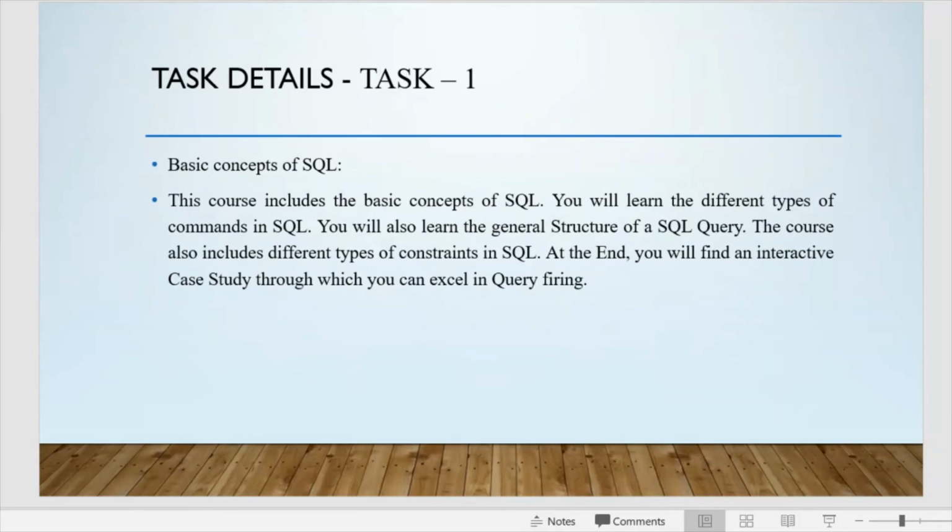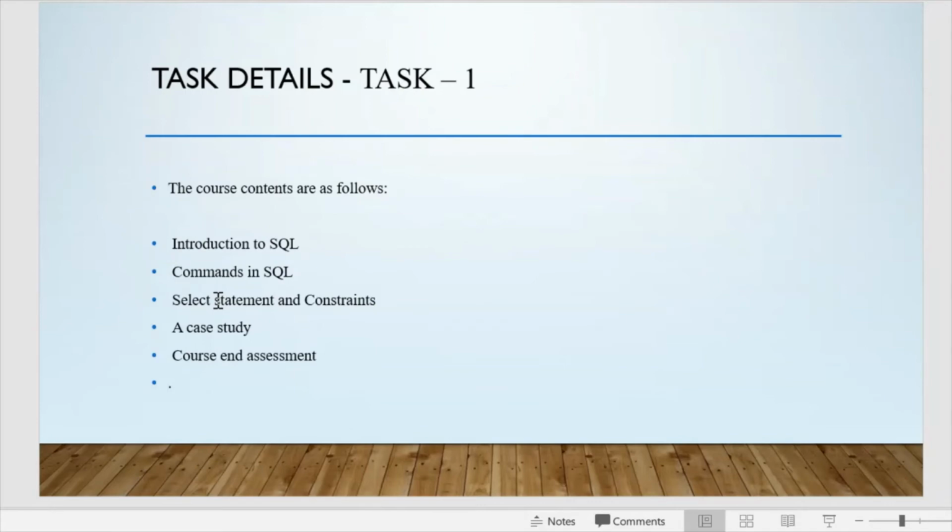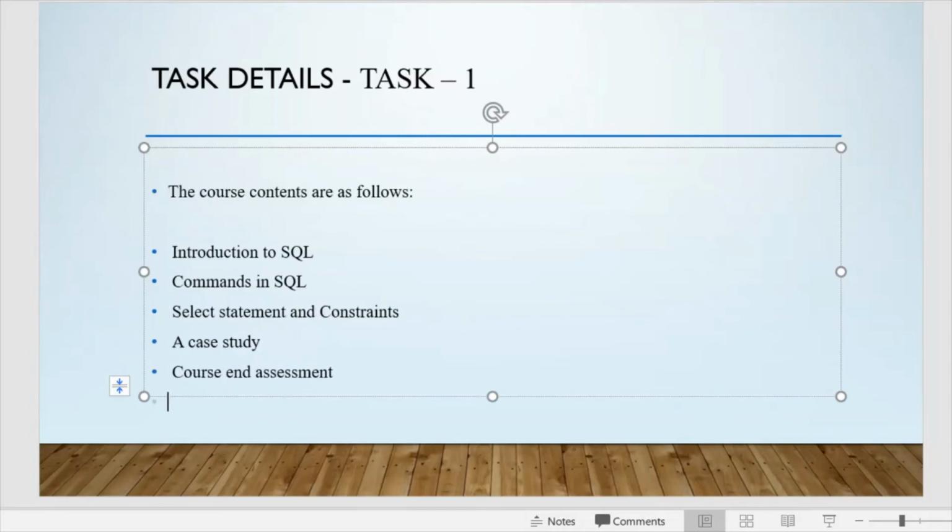Then moving further is the task given to me by the company. The very first task was related to SQL. We discussed various basic concepts of SQL. A course was given to us which includes concepts of SQL, commands and structured queries, which includes strings also. The course content was as follows: we had an introduction, then commands in SQL, then select statement, constraints, case studies, etc.